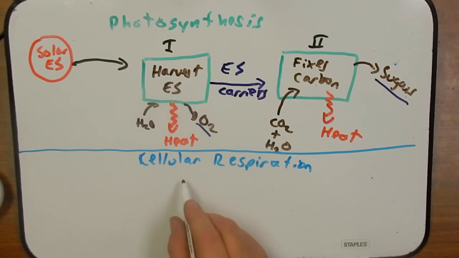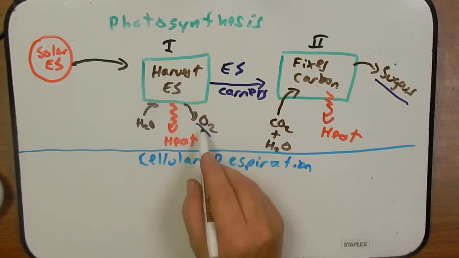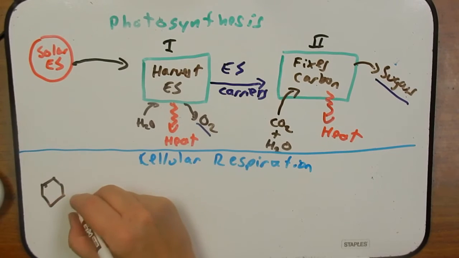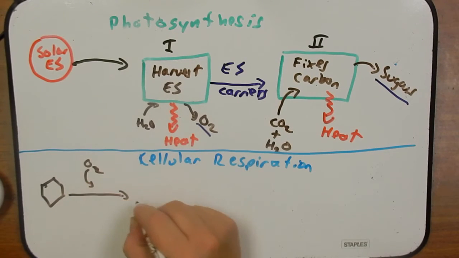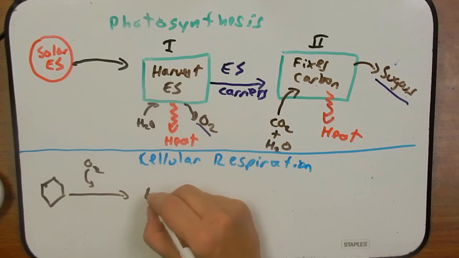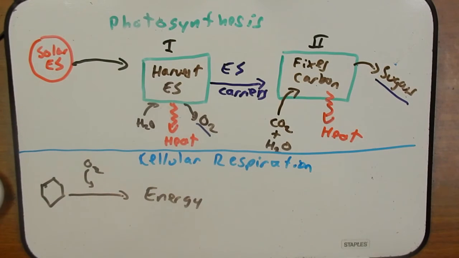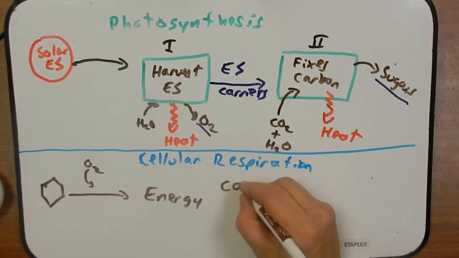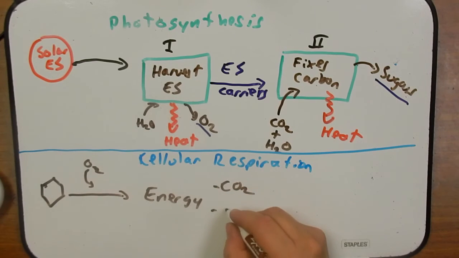Alright, so during cellular respiration, the sugars and the oxygen obtained from photosynthesis are used. So the sugars here are oxidized to generate energy for the cell. That energy in the cell then can be used to do all those cellular works that we talked about at the very beginning of this set of podcasts. In this process, CO2 is generated and water is generated.